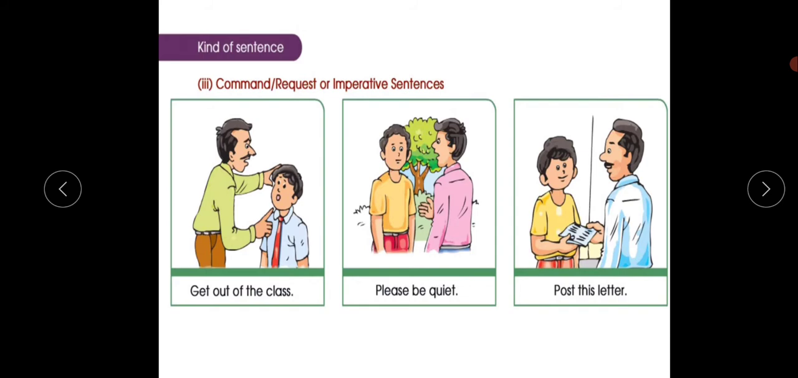Post this letter. It's a command. Yeah? We are telling him to do that. We are giving them an order. You have to do this only. Get out of the class means what will happen? It's an order. You should follow that. When I say get out of the class for you guys, you have to get out of the class. Or else I'll take the next action, right? So it's an order. You have to follow that, right? It is called an imperative sentence. It's an imperative sentence.